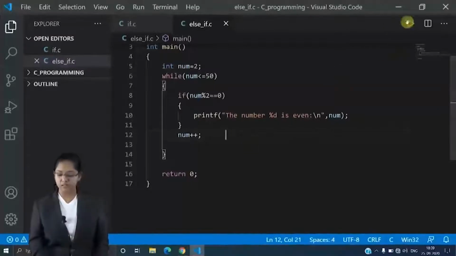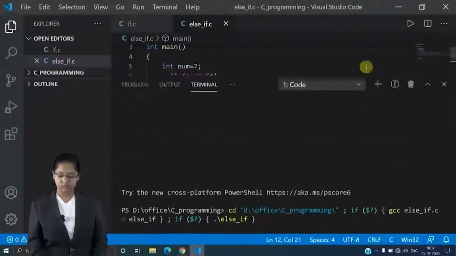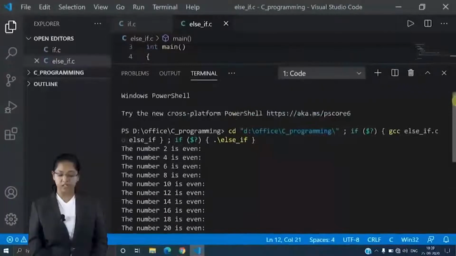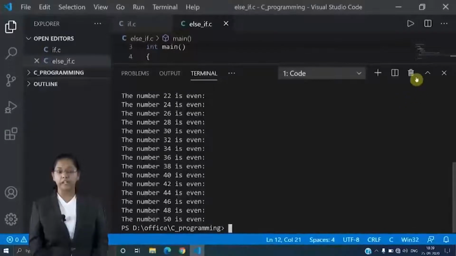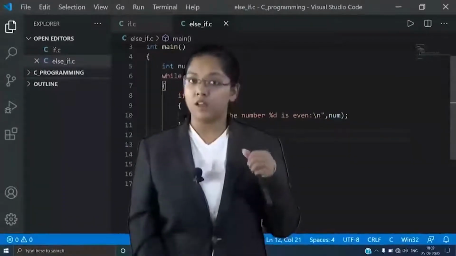Now let's run this code. See, I got each and every even number from 2 to 50. So this was all about your while loop. Now everybody knows what a while loop is.